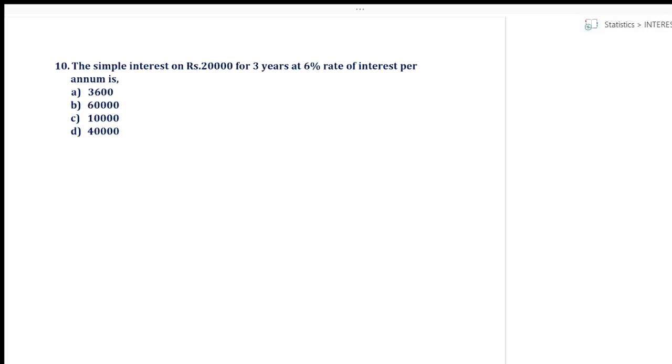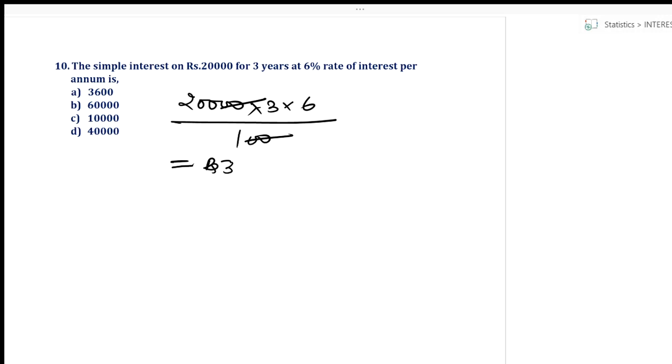Simple question. Simple interest on a certain sum for 3 years at 6% per annum. So it's just a simple interest. So how do I find? It's 20,000 into 3 into 6 upon 100. Zeros get cancelled. 6 threes are 18, 2 eighteens are 36. So it is rupees 3600.